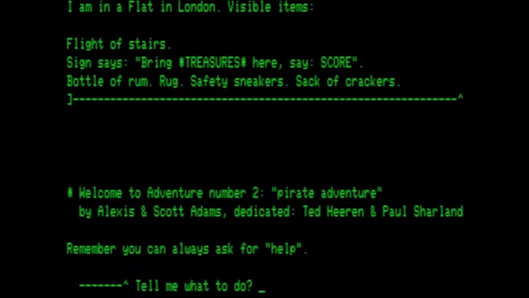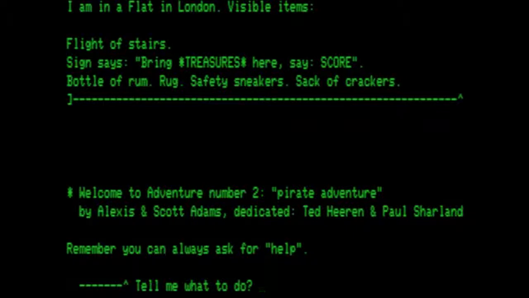As before, in the first adventure, Adventureland, we have the split screen thing going, so we are going to remember that the top portion is the room description and the bottom portion is our interactivity.